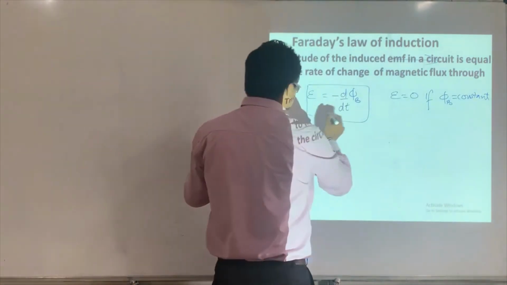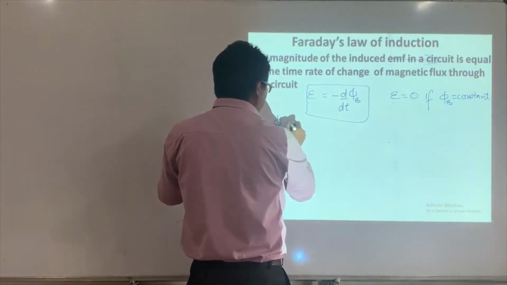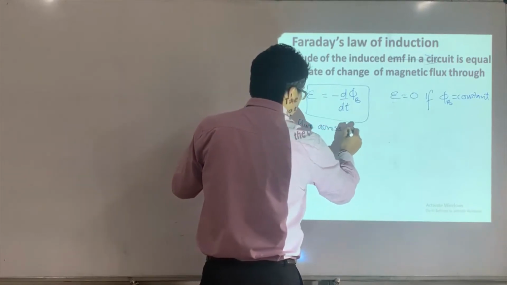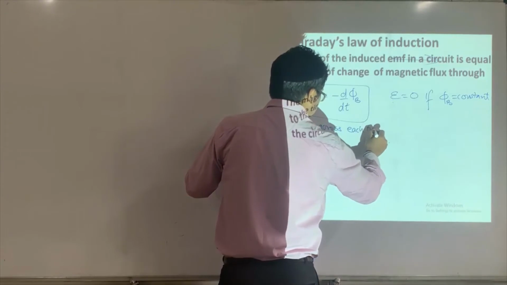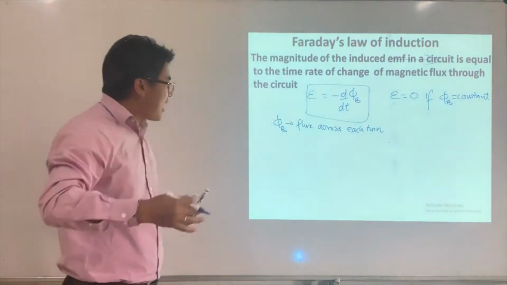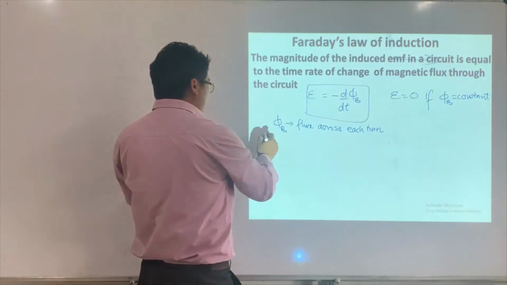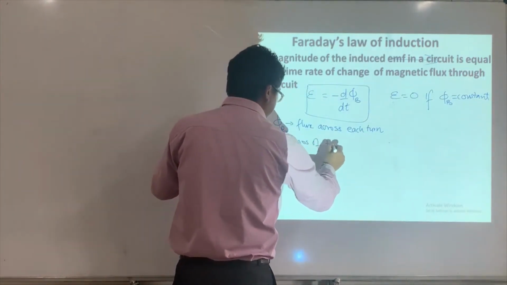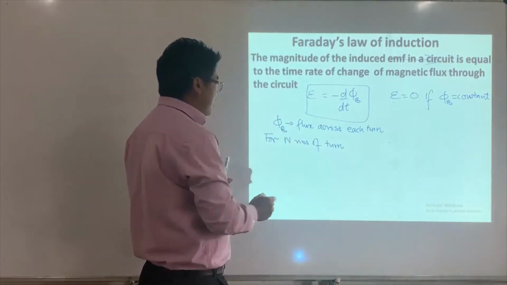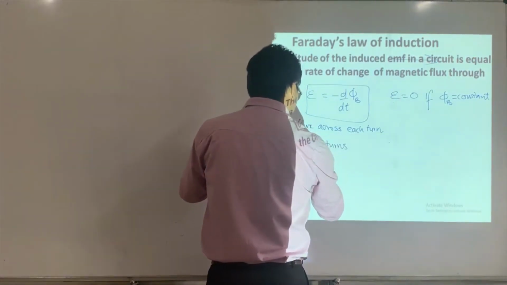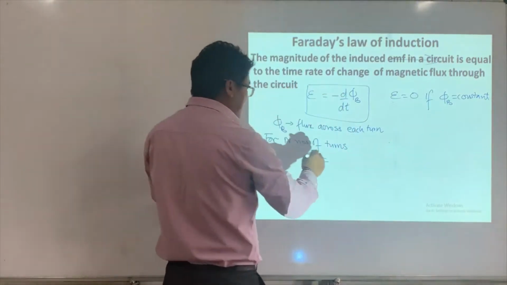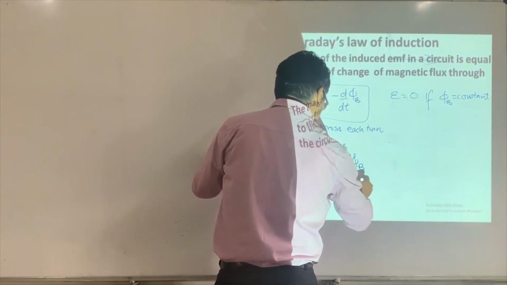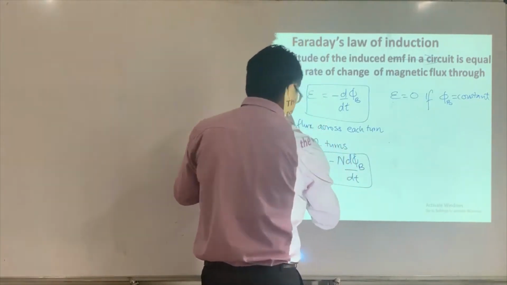So this is the flux across each turn. I can have n number of turns. This is for 1 turn, and this is for n turns. This is very, very important.